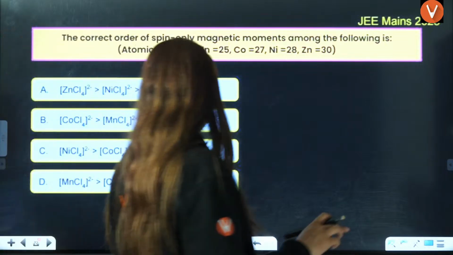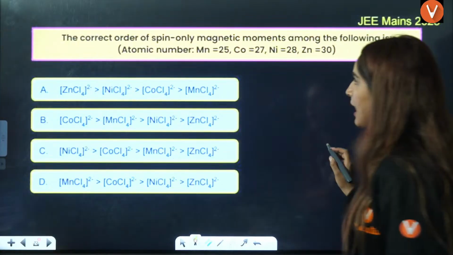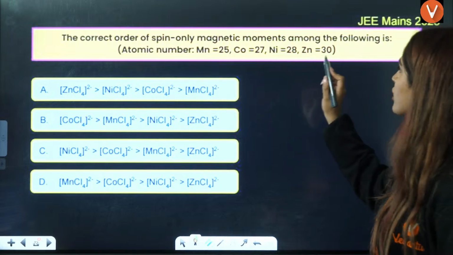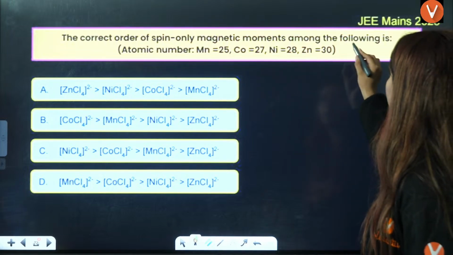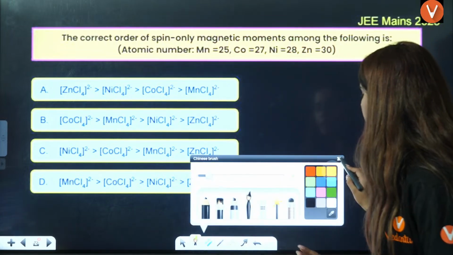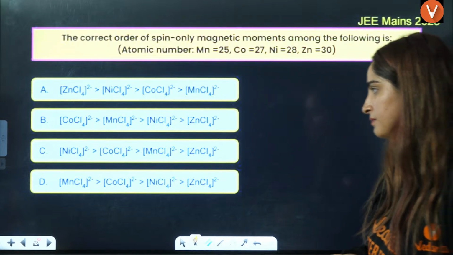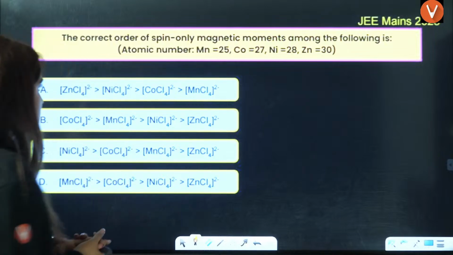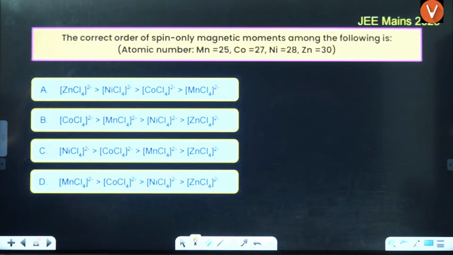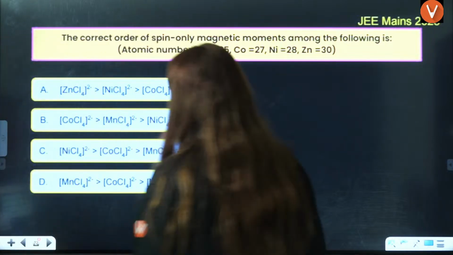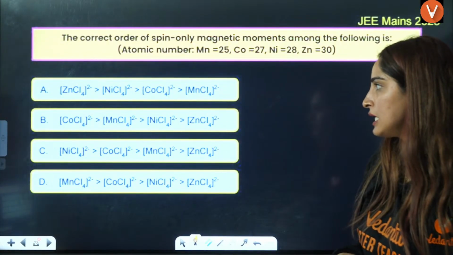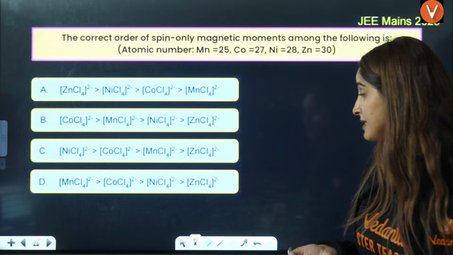Next is the magnetic spin order. The correct order of spin only magnetic moment among the following. Spin only magnetic moment, how can you tell? You have to tell the number of unpaired electrons. Let us talk about Zn.